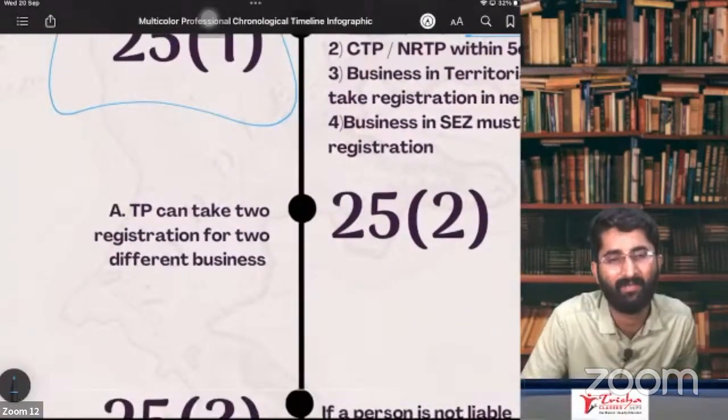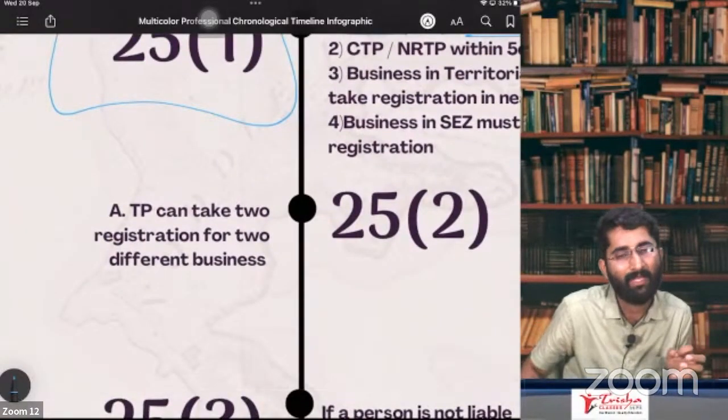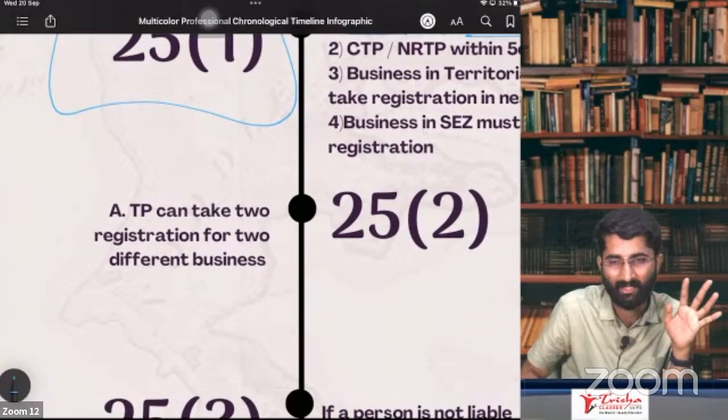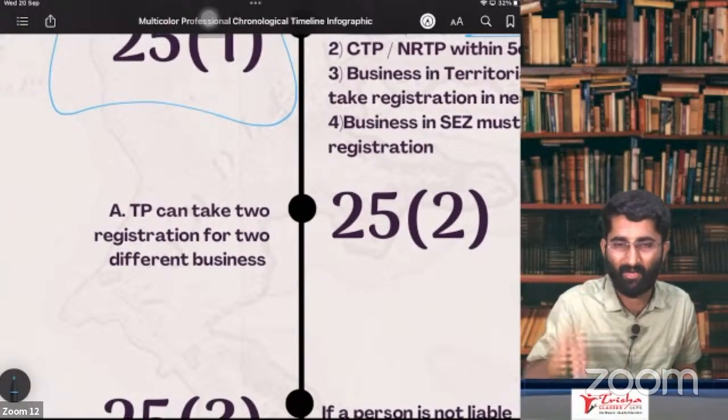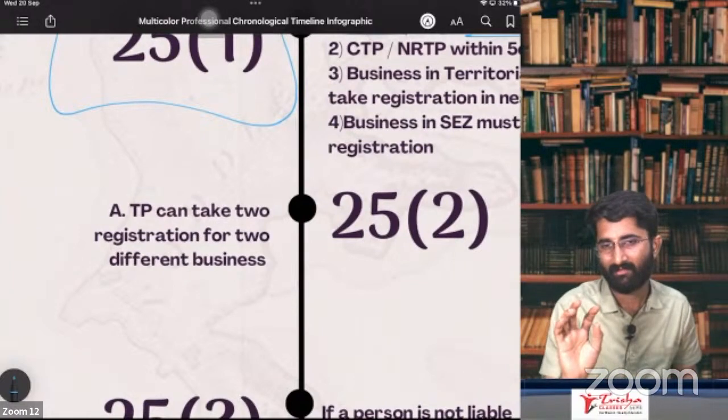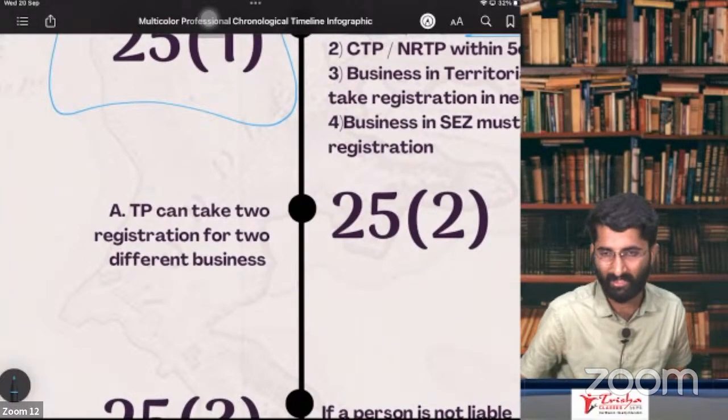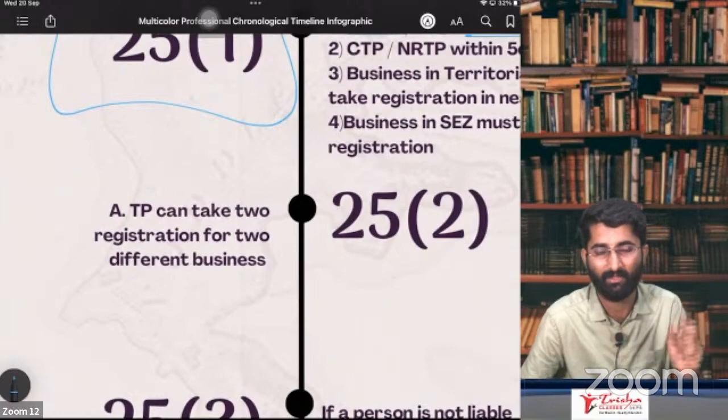What is Section 25 subsection 2? Easy one. A TP can take more than one registration. Two branches are there, sir, and I want to take 2 registrations in one state. Possible? Yes. Optional it is. You can take 2 registrations. That is Section 25 subsection 2.